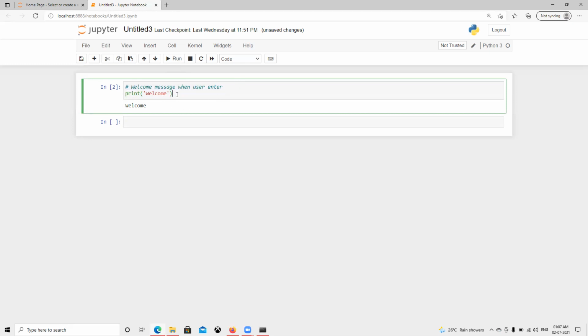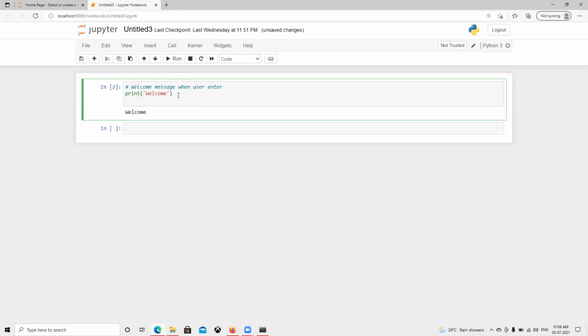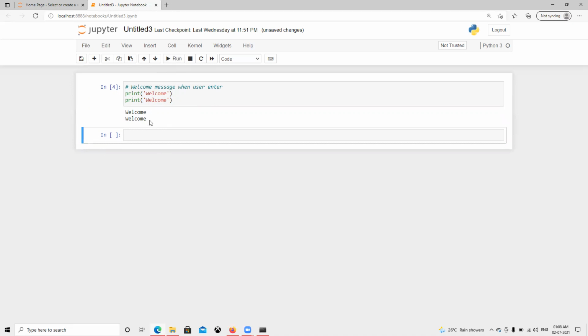Now suppose I put this one more time, and I put a comment hash here as well. Now we can see that the color also changed and it's printing only one time. If I remove this, it's going to print two times. So now we understand the use of a comment.